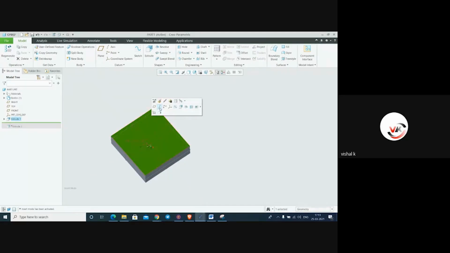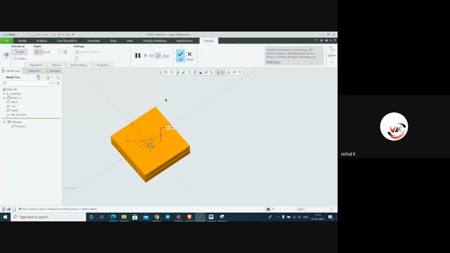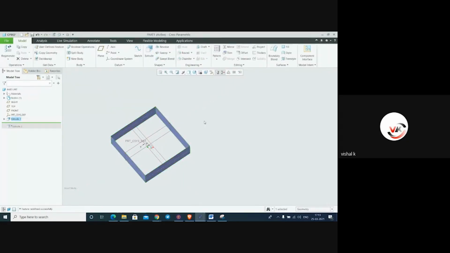Now this feature I have to edit again. For editing this feature, we have to select the object and go to edit definition. In this edit definition, again we come back to solid or surface. In this solid or surface, we can select surface. If you want to make it a surface part, you can make it surface and say okay.